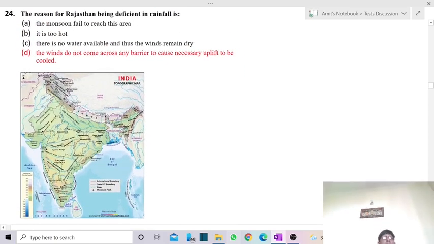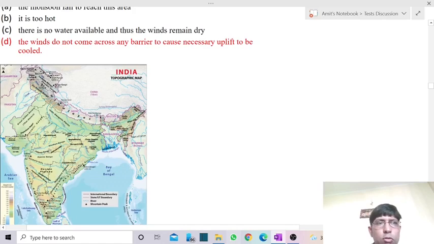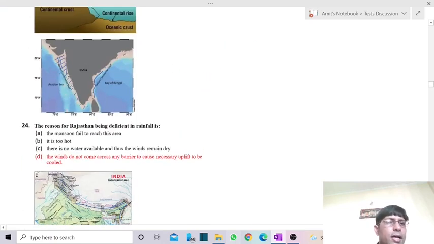So the next question: the reason for Rajasthan being deficit in rainfall. Most of the rainfall in our country is because of the presence of mountains as a barrier to the monsoon winds. There is the presence of the Himalaya, which acts as a barrier, and because of which we have orographic rainfall. Over this part we have more barriers, and because of which we have rainfall.